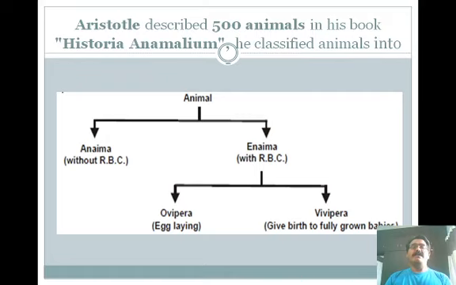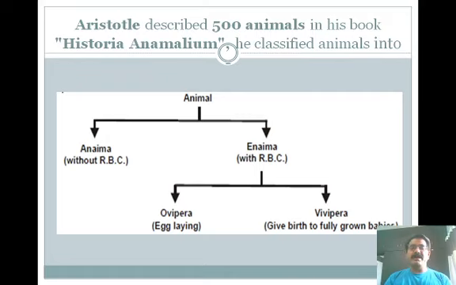Aristotle described 500 animals in his book Historia Animalium. He classified animals into two groups, that is Anaima and Enaima. Anaima are those animals that do not have RBC in their blood, and Enaima are those animals that have RBC in their blood.